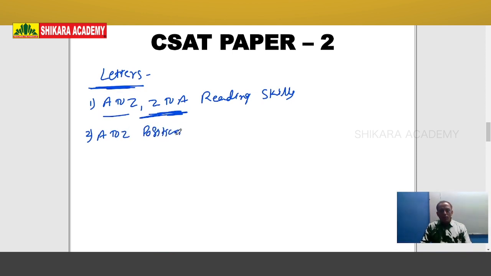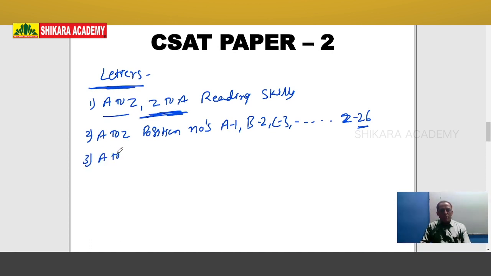Then second one is A to Z alphabets position numbers. Please practice alphabets position numbers. What is position number? In English, A is the first letter, therefore its position is 1. B is second letter, B position is 2. C is the third letter, its position is 3. And Z is the 26th letter, Z position is 26. So please practice the alphabets position numbers also.